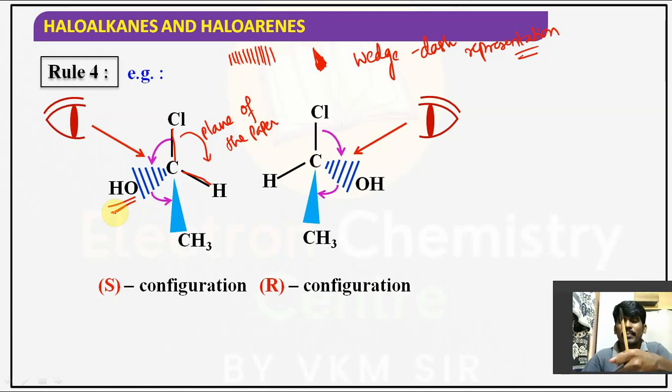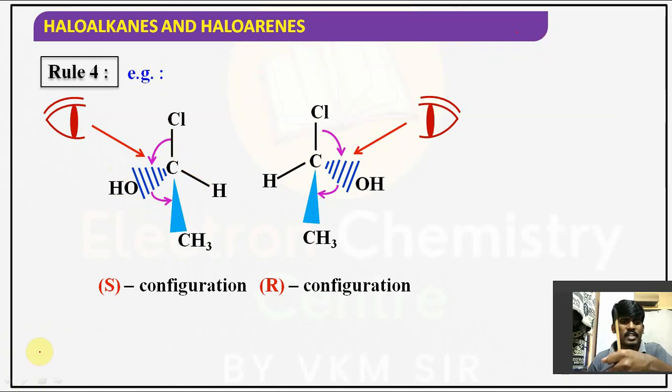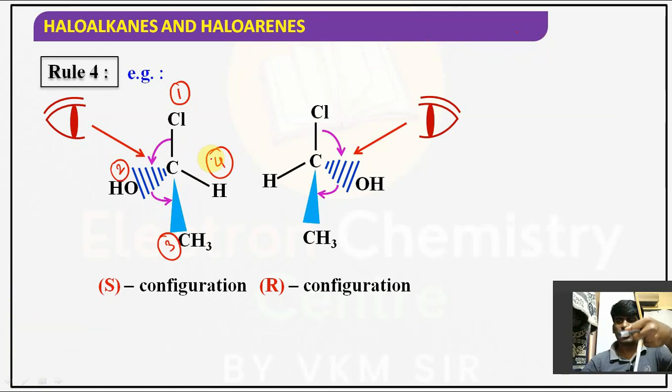But as you know the priority, now observe the PPT. The first priority obviously goes to which atom? Chlorine, highest atomic number, next oxygen, next carbon, next fourth. Understood the point, guys?